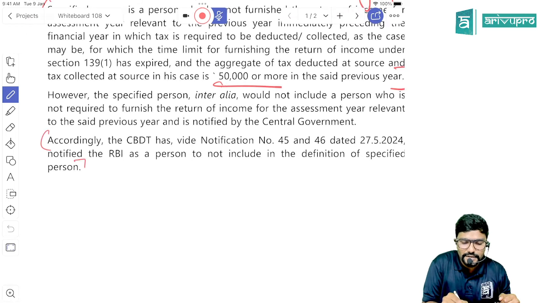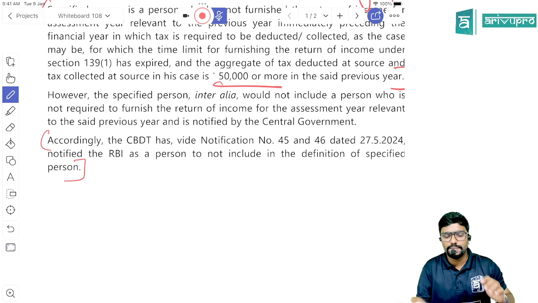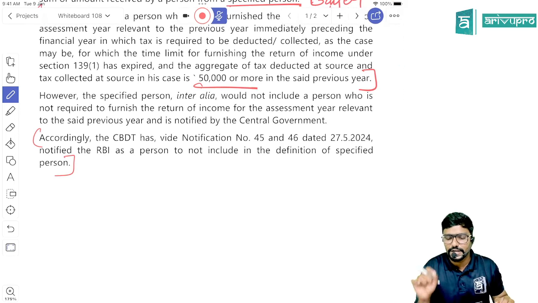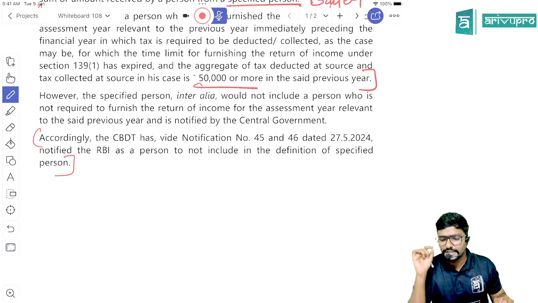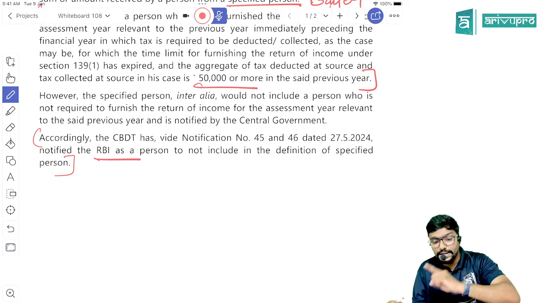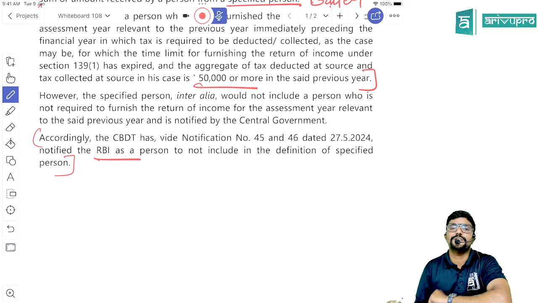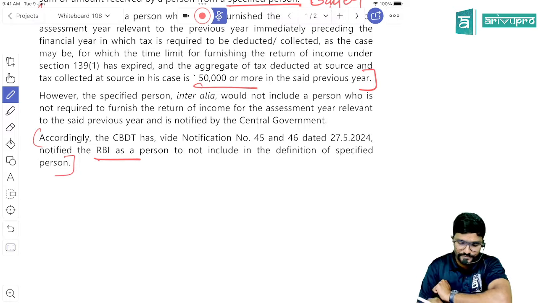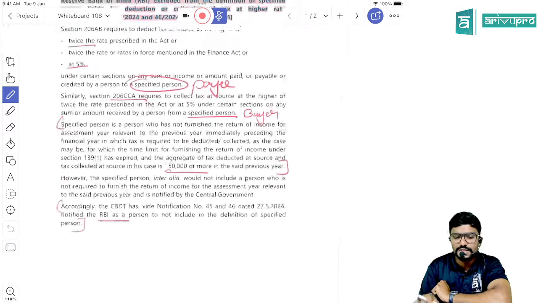Accordingly, using that power, the CBDT, vide notification numbers 45 and 46 dated 27th May 2024, notified the RBI as a person not included in the definition of specified person. So the conclusion, in the last paragraph: specified person will not include the Reserve Bank of India. That's all about this change.